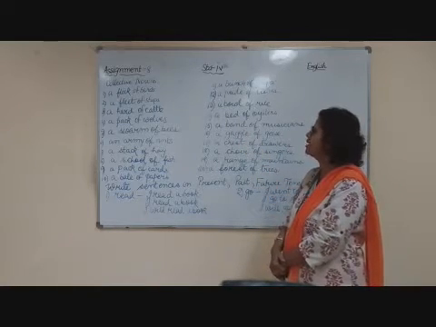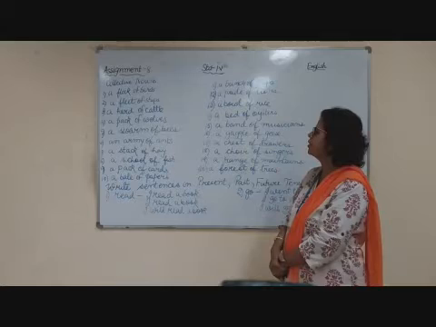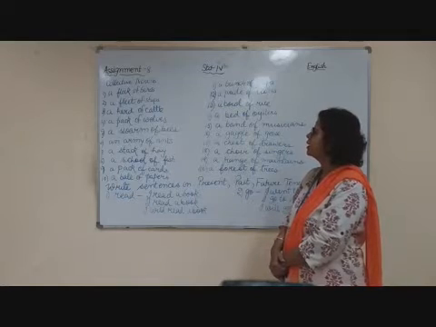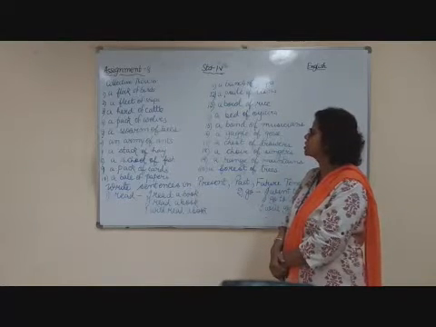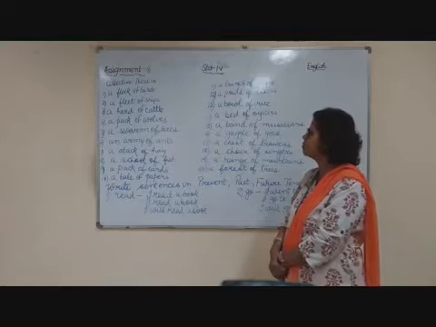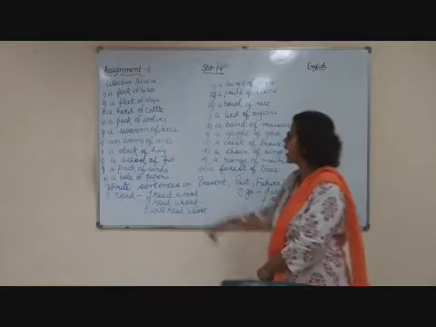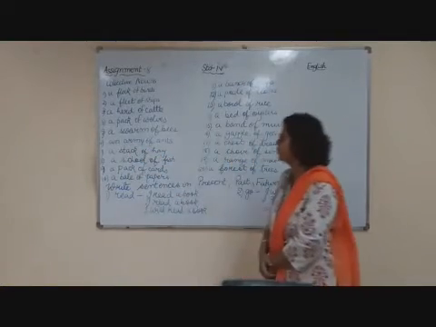Number 2, a fleet of ships. Number 3, a herd of cattle. Number 4, a pack of wolves. Number 5, a swarm of bees. Number 6 is an army of ants. Here it is "an" ant because A is a vowel.